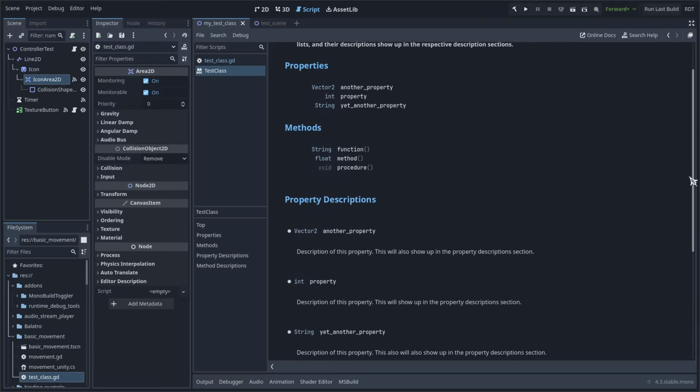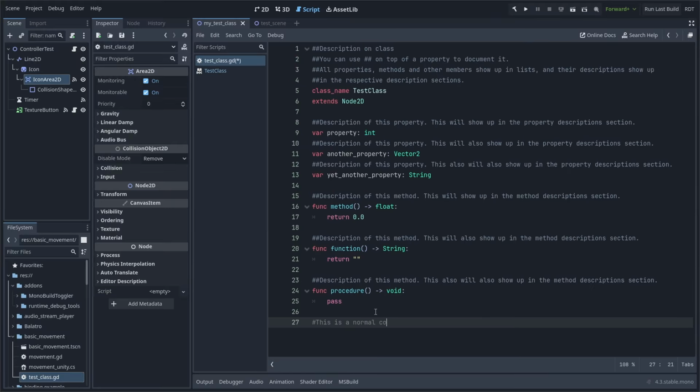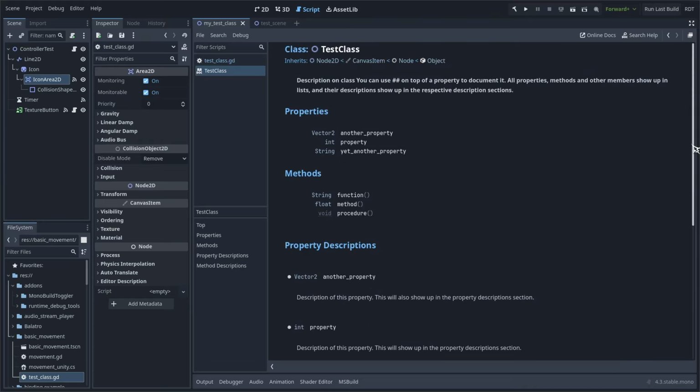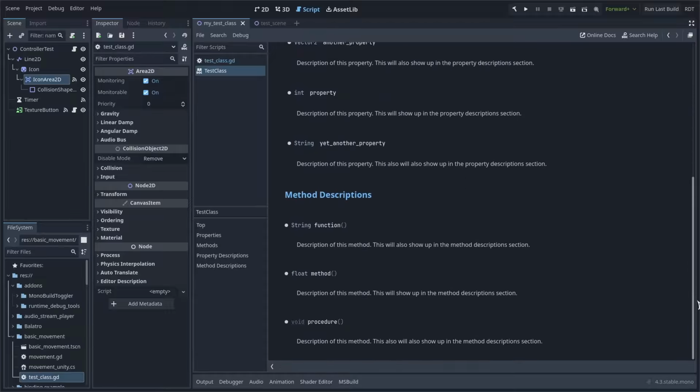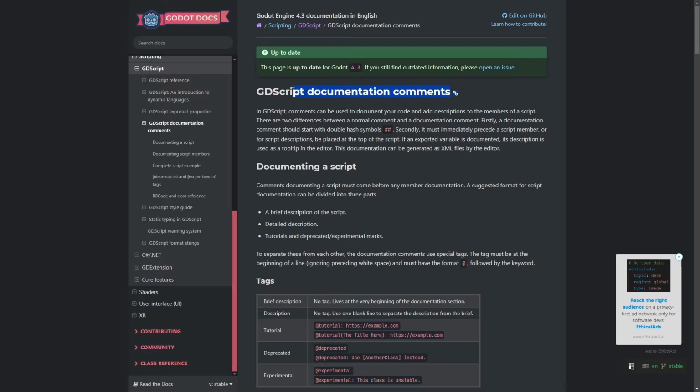Since you made it this far into the video, here's a bonus for you. Did you know that you can have your own script members be displayed in the in-engine documentation? A single hashtag is used to write comments, but you can use two of them to create documentation comments. Godot will automatically create a page listing all your class members in the exact same format as its own docs. It's really convenient to be able to look up all your class details in a neat format. You can access your custom docs through the F1 menu. Visit the GDScript documentation comments manual page for more information on how to format your custom docs.